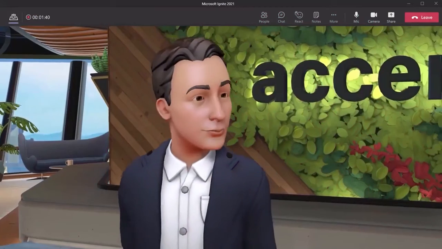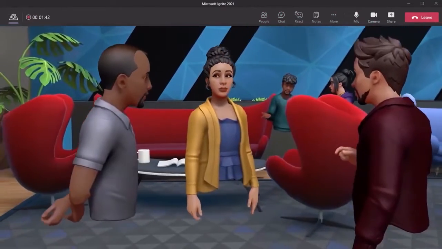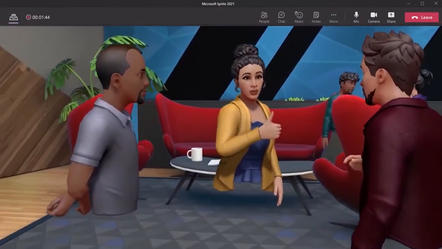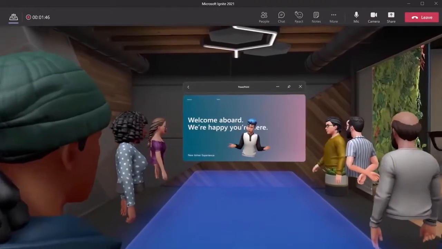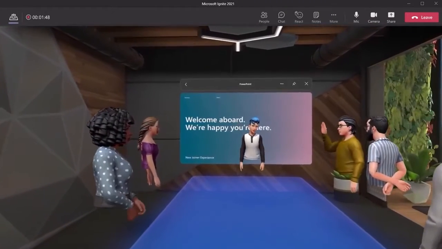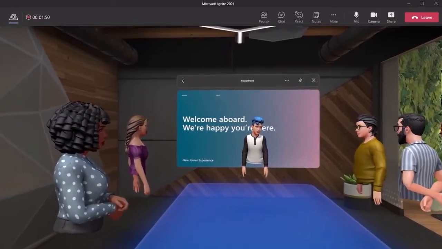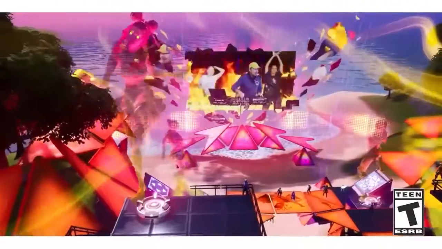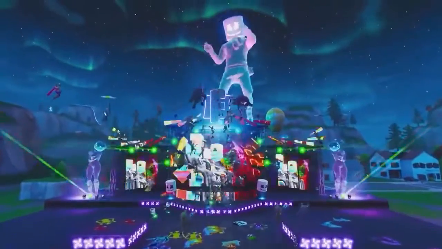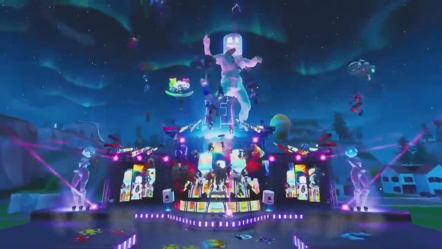Conferences, festivals, and concerts have also been held on the Metaverse, and there are talks of more of these events being held in the future. Hosting and attending such events in a virtual world will decrease the carbon footprint that is produced by individuals, companies, and organizations to travel to these events. Metaverse has worked with singers and bands to create musical events that can be attended on these platforms.